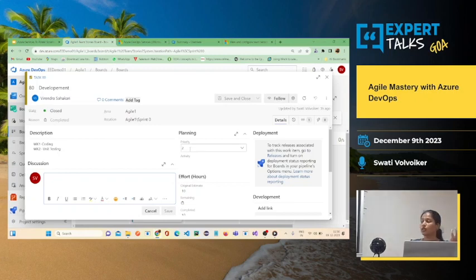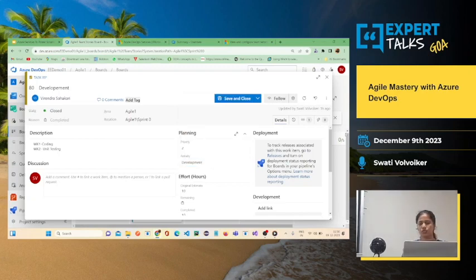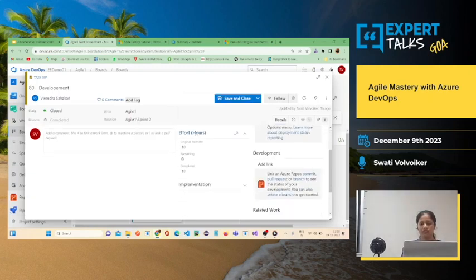Now you can even choose the priority of the task that you are working on, whether it is very high or low. Then the activity: if it is development, then development; if it is design, deployment, documentation, or testing, you can choose whatever you want. Similarly, there are effort hours.